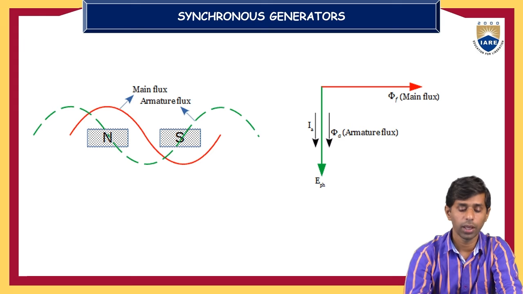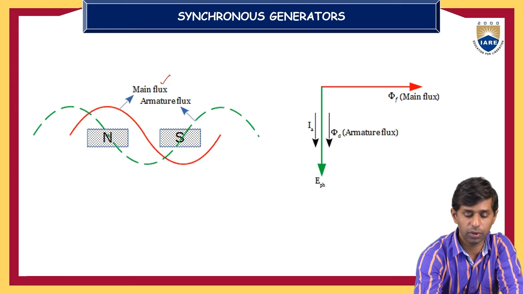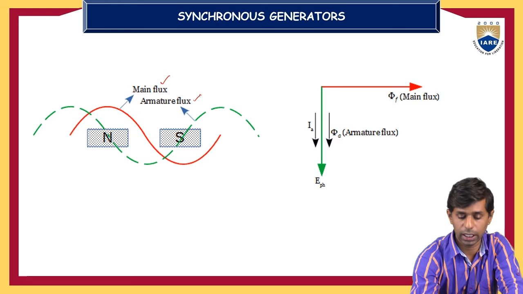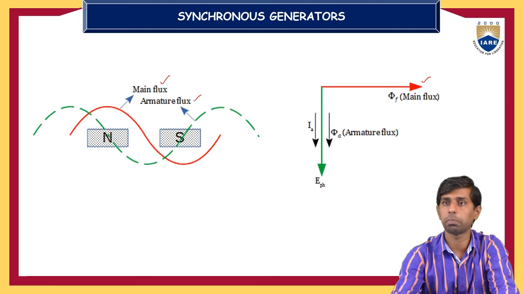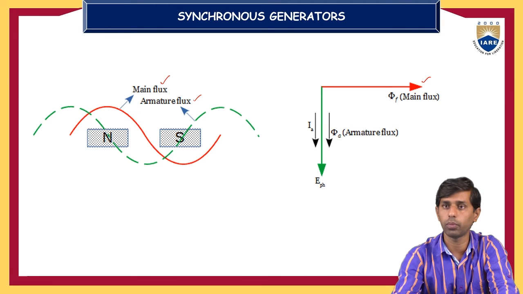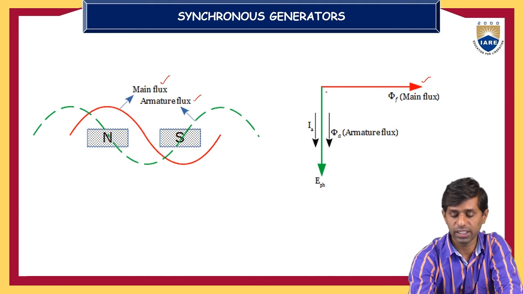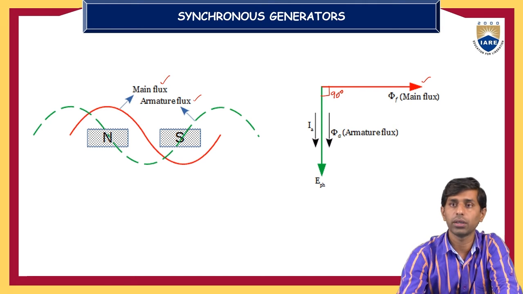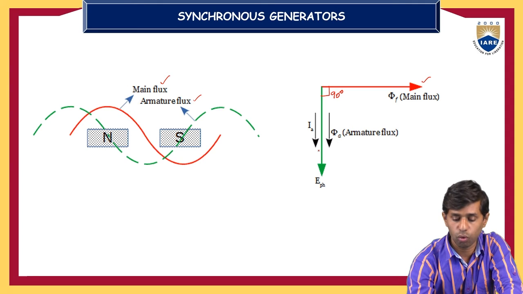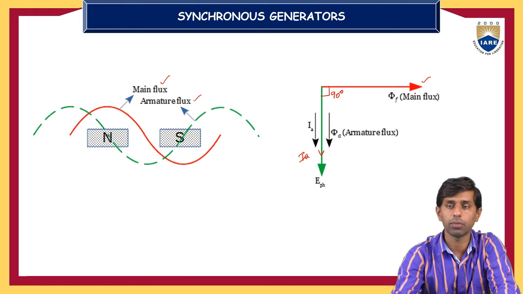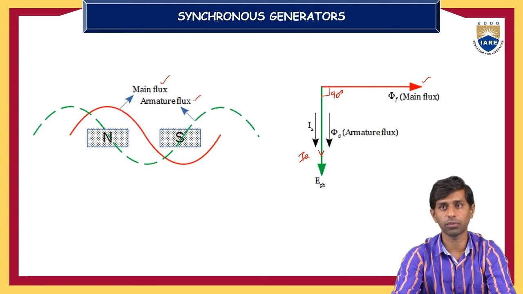So this is the case. This red line represents the main flux and the dotted line represents the armature flux. Let us take the main flux produced by the field winding as the reference vector, phi f. The induced EMF will always lag behind this by 90 degrees. The current in the armature conductors, IA, and the voltage are co-phasors when connected to a unity power factor load.